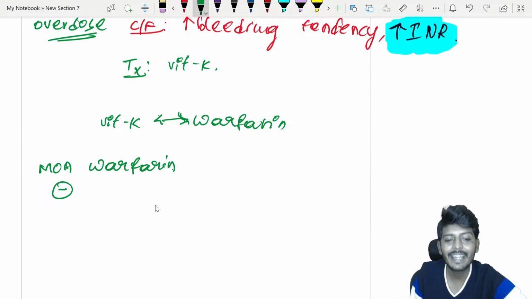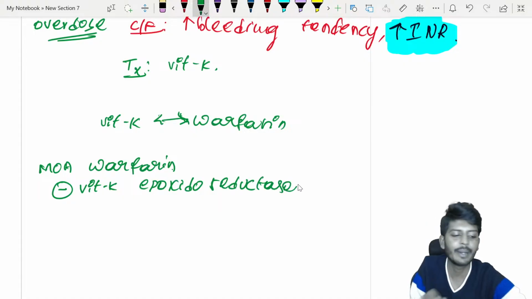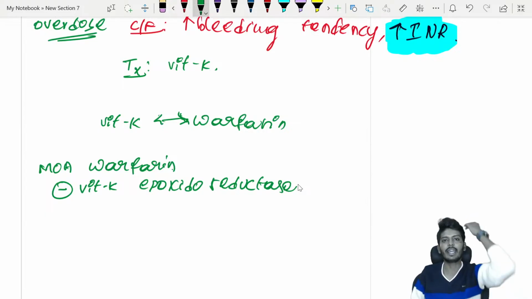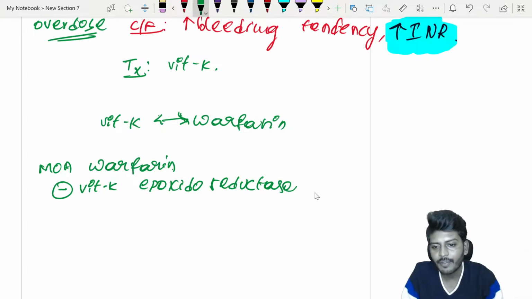It inhibits an enzyme. The name of the enzyme is vitamin K epoxide reductase. What is the name of the enzyme? Vitamin K epoxide reductase. Repeat everybody, repeat from where you are sitting. What is the name of the enzyme? Epoxide reductase. So if there is inhibition of this enzyme, because of that there is a decrease of factors.